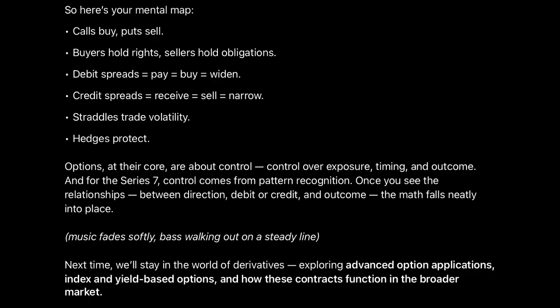Options at their core are about control over exposure, timing, and outcome. And for the Series 7, control comes from pattern recognition. Once you see the relationships between direction, debit or credit, and outcome, the math falls neatly into place. Next time, we'll stay in the world of derivatives, exploring advanced option applications, index and yield-based options, and how these contracts function in the broader market.